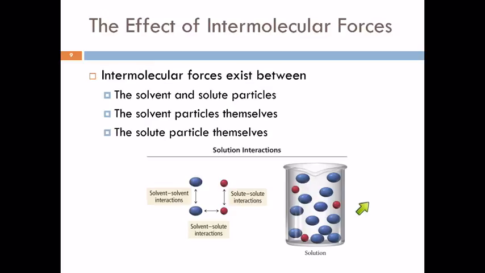But in order for that to happen and have things mix, we have to first overcome the solvent-solvent interactions and the solute-solute interactions. And they need to be replaced with something at least similar. The increase in entropy from the mixing is why we'll get mixing even if this interaction is only similar. It doesn't have to be stronger because the entropy increase will take care of the rest of it.